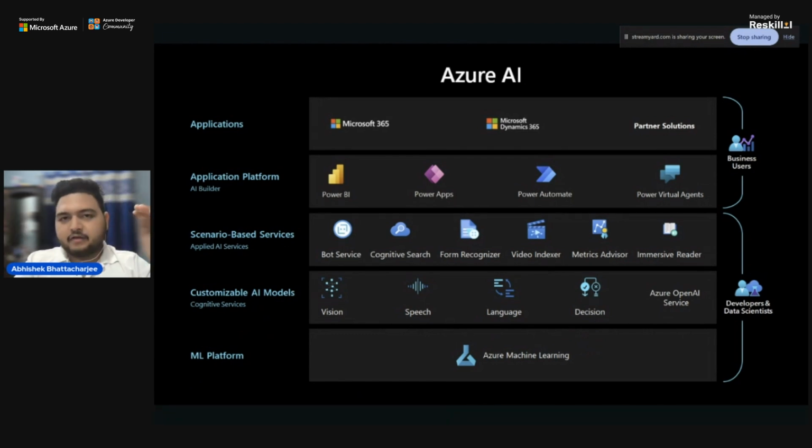Then Microsoft collaborated with the OpenAI company to develop the Azure OpenAI service. Later, they introduced the Azure OpenAI services under the section of the cognitive services. Because it's a cognitive service, lots of things can be done with the help of Azure OpenAI. Then slightly if we move above, we can see that they have provided the application platform, that is AI Builder.